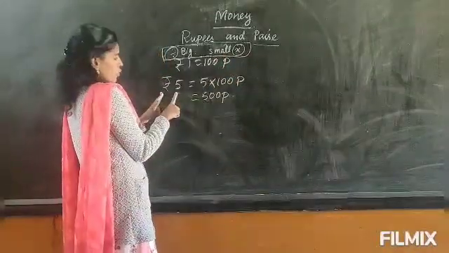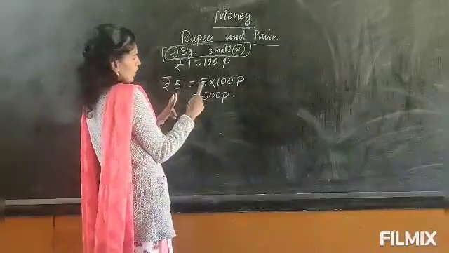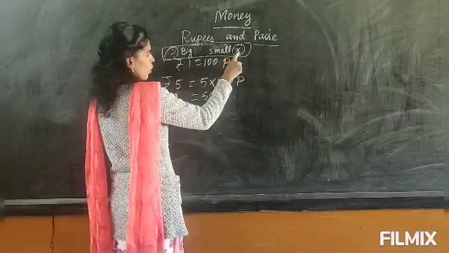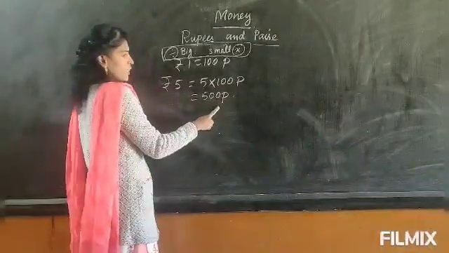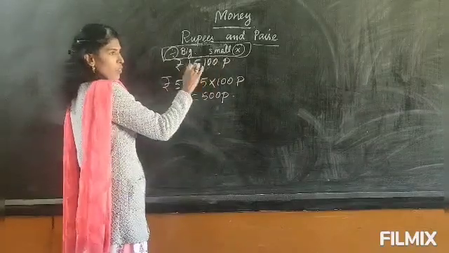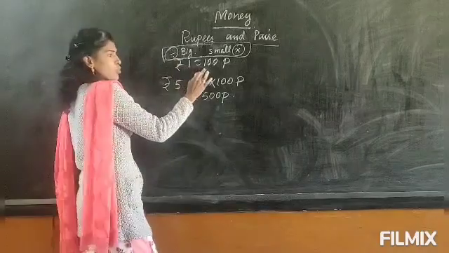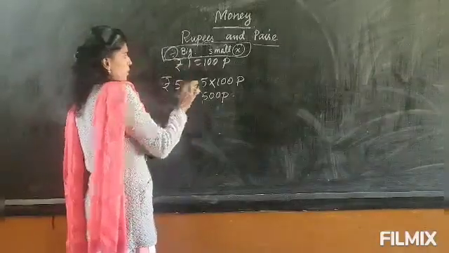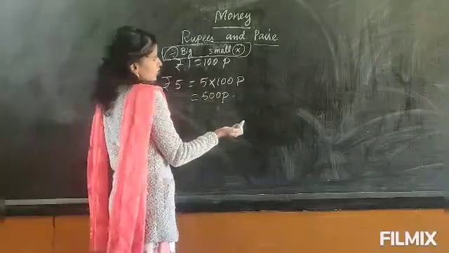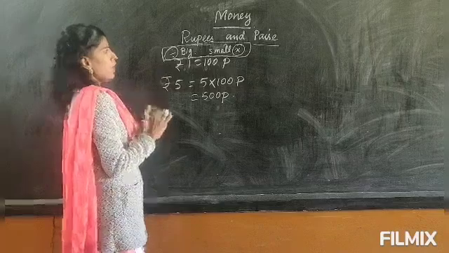So now this is 5 rupees, and you are going to convert it into paise. Paise is a smaller unit, so to convert into a smaller unit, you have to multiply. In rupees and paise, you have only the number 100. Whether you are going to divide or multiply, you will use only 100, no other number, because 1 rupee equal to 100 paise. So to convert into a smaller unit, you will multiply by 100. To convert into a bigger unit, you have to divide by 100.